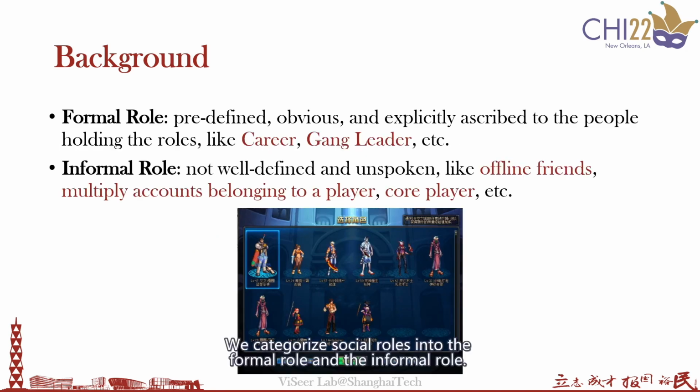We categorize social roles into formal roles and informal roles. A formal role is predefined by the game designer, obvious, and explicitly ascribed to the people holding the roles, like career, game leader, etc. Whereas informal roles are not well defined and unspoken, like offline friends, multiple accounts belonging to one player, core player, etc.